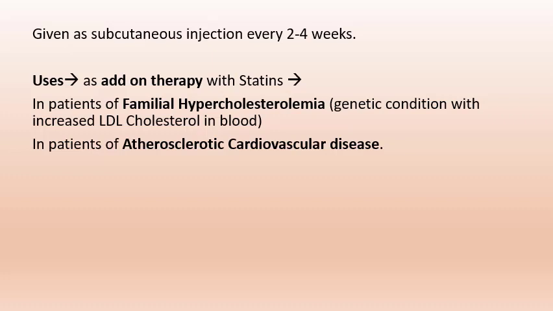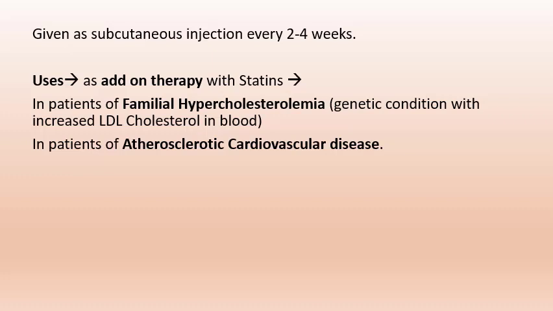Uses of evolocumab and alirocumab: they are used as add-on therapy with statins in patients of familial hypercholesterolemia. Familial hypercholesterolemia is a genetic condition with increased LDL cholesterol in blood.